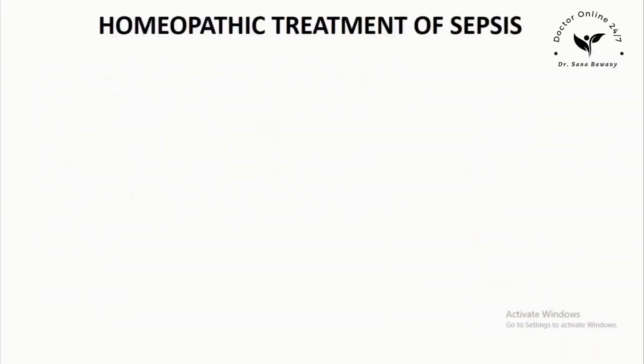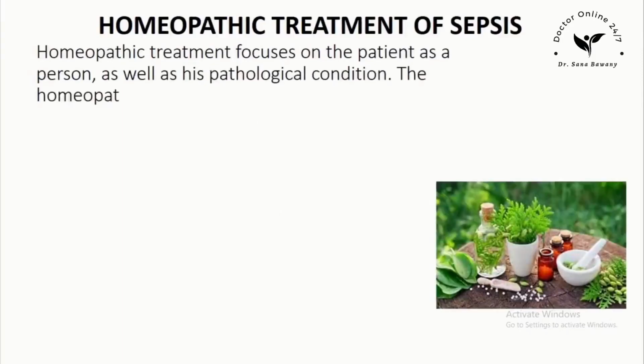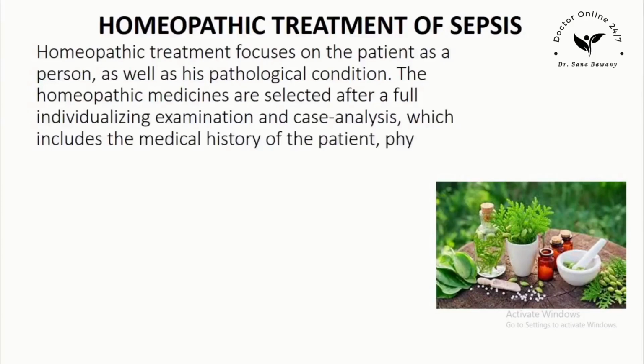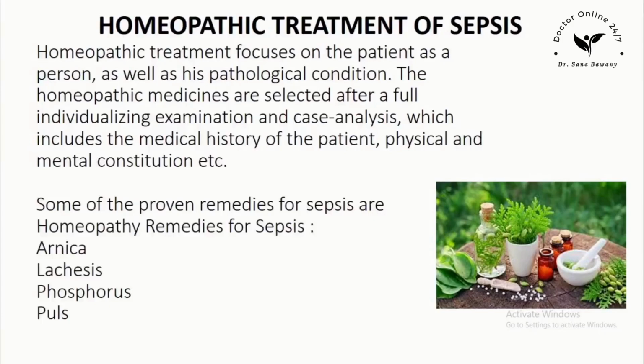Homeopathic treatment. Homeopathic treatment focuses on the patient as a person, as well as his pathological condition. The homeopathic medicines are selected after a full individualizing examination and case analysis, which includes the medical history of the patient, physical and mental constitution, etc. Some of the proven remedies for sepsis are: homeopathy remedies for sepsis. Arnica, lachesis, phosphorus, pulsatilla, arsenicum.